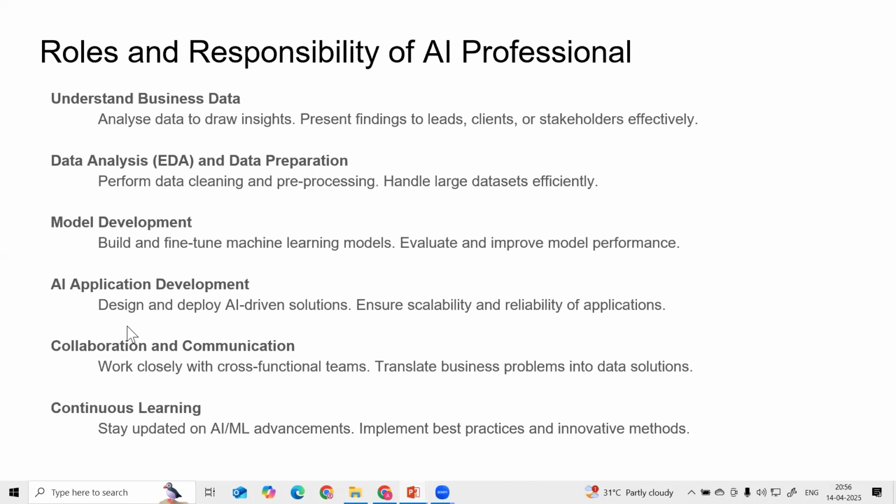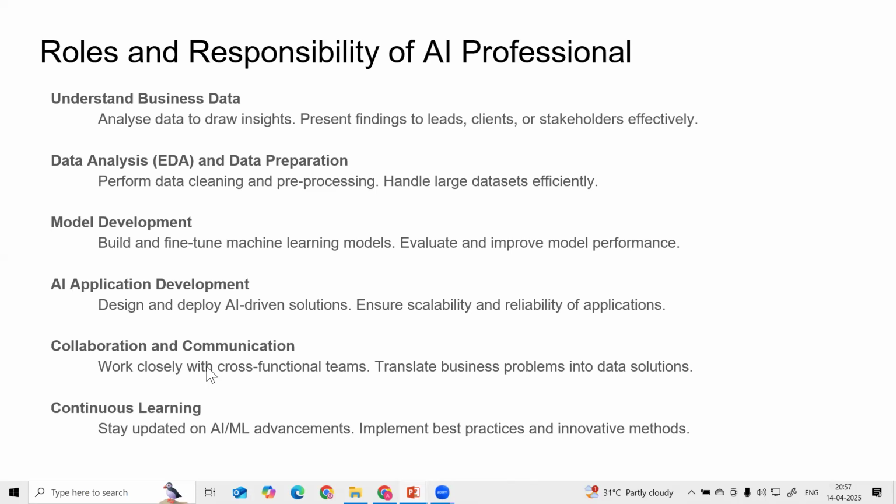In AI application development, we design and deploy this AI-driven solution in production, so that everyone in the business can utilize this AI solution for their business case to solve their different problems. Then we have collaboration and communication, guys.